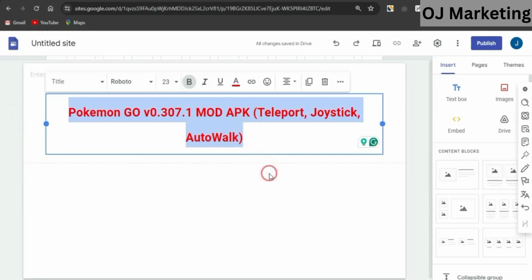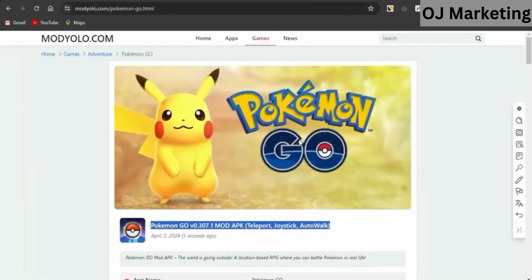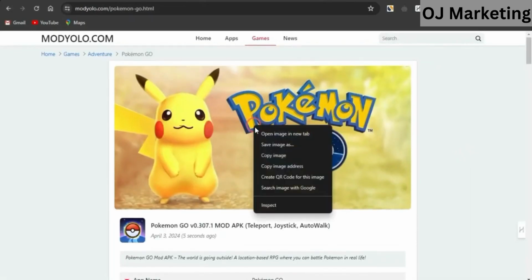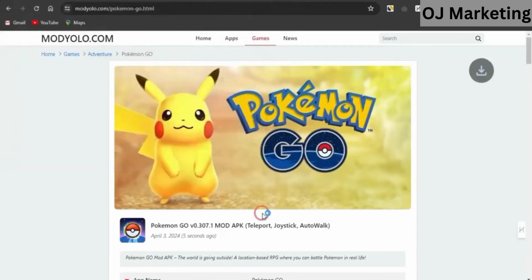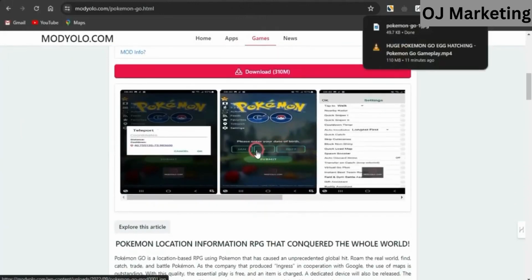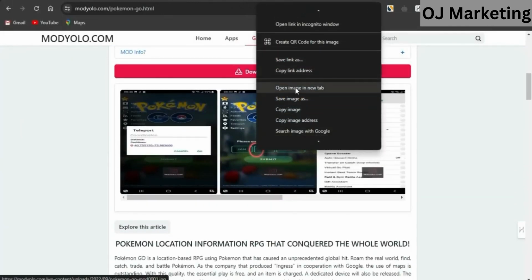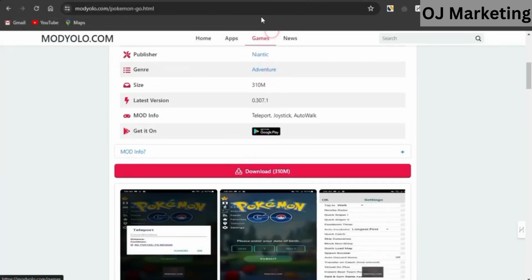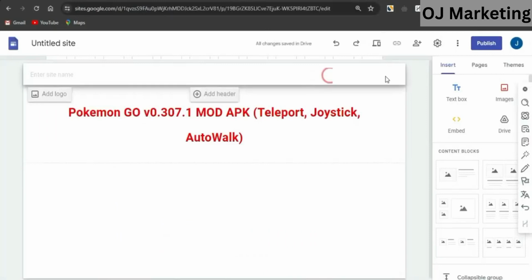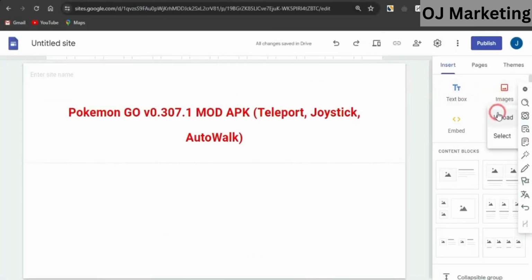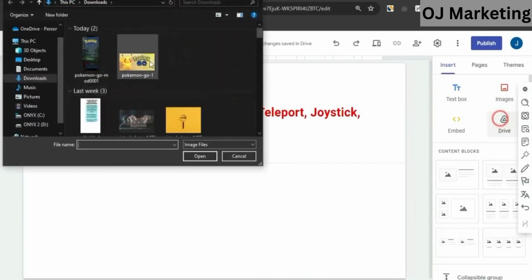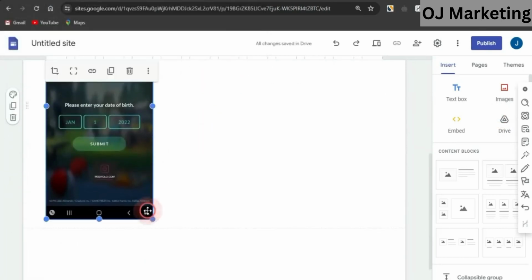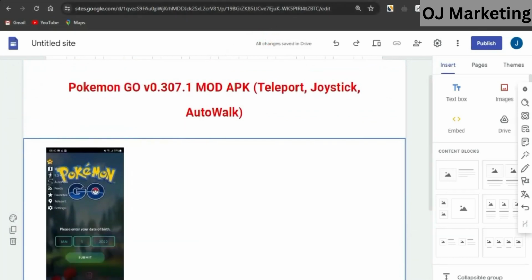I'm going to head back to this particular section, and I'm just going to download these images. Now, to download these images right here, you want to right-click on that and save the image on your device. Once the image has successfully been saved, I'm going to come to this section and do something quite similar. Now, I'm just going to save the image on my device also. Once the images have been saved, I'm going to head back to my landing page right now. I'm going to click on this image option, and I'm going to upload the remaining 2 images right there. As you can see, the images have been uploaded. I'm just going to stretch this, so as you can see right here, this section actually looks better.